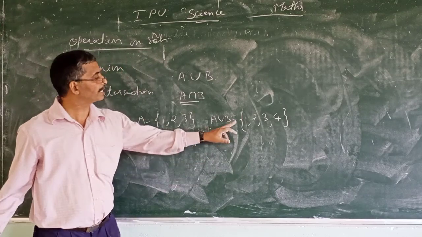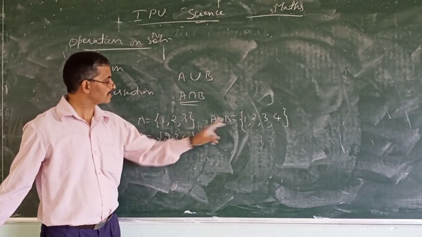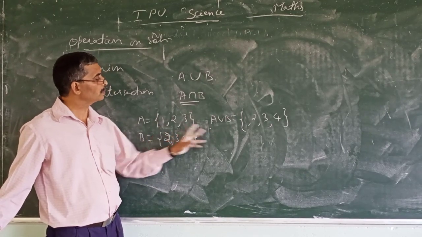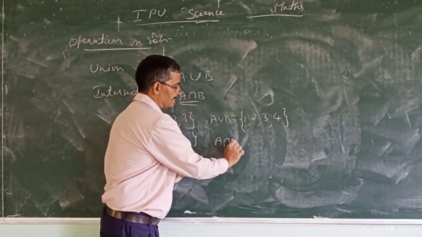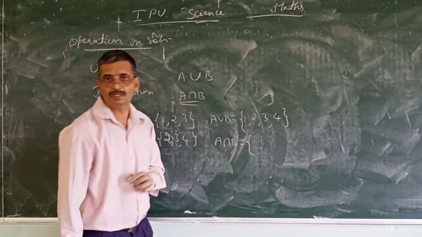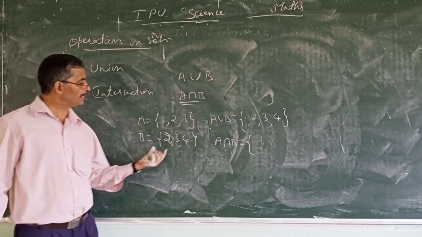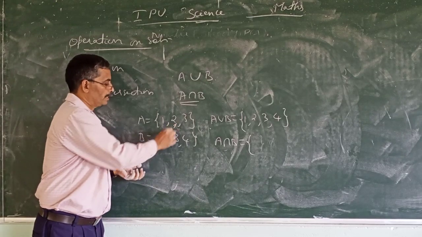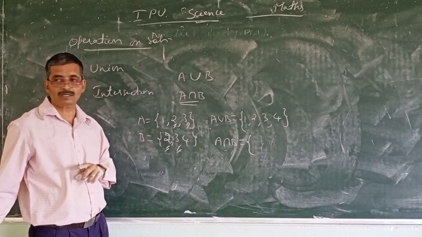So A union B contains the elements of set A, 1, 2, 3, and the elements of set B, 2, 3, 4. Repetition not required, so 1, 2, 3, 4. What about A intersection B then? A intersection B equals common elements. What is A? 1, 2, 3. What is B? 2, 3, 4. What are the common elements? 2 is common. 3 is common. So 2 and 3 are the common elements.